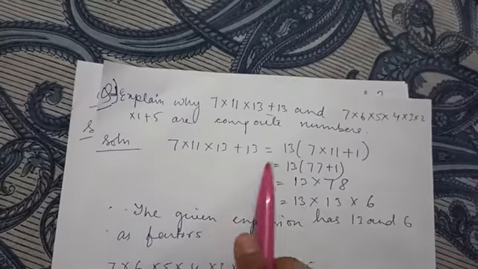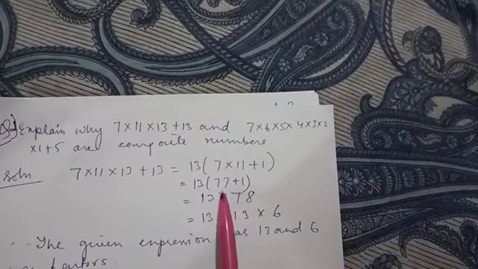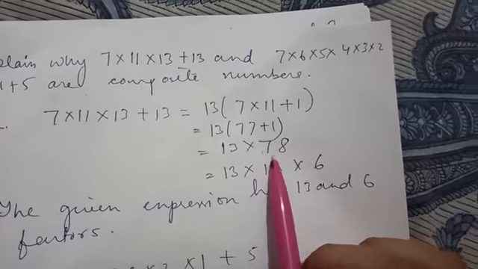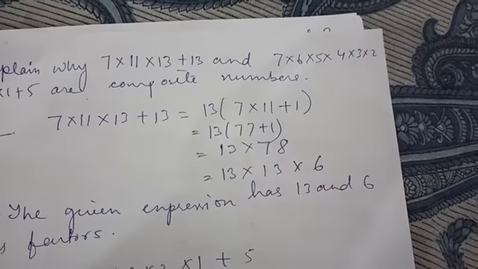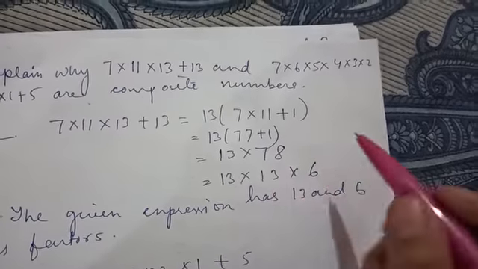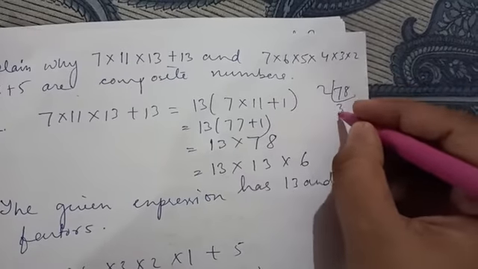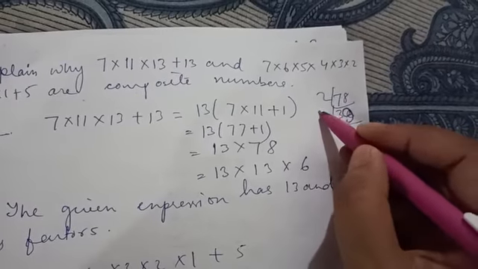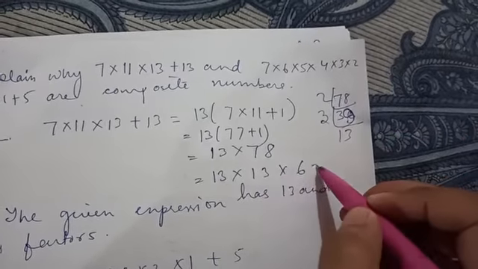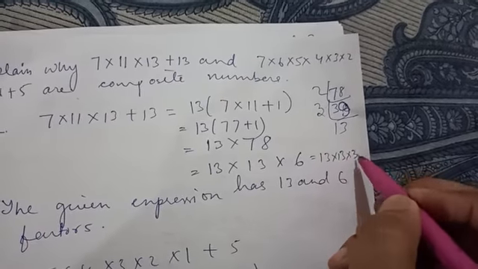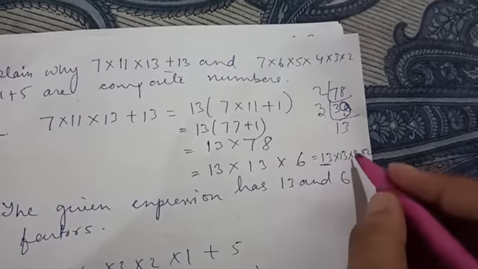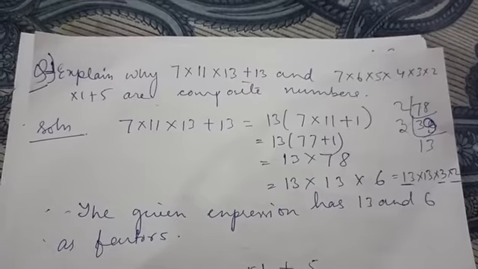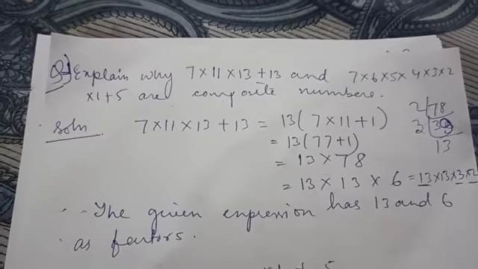So if you see this number, when we take the common 13, in the bracket it is coming 77 plus 1, is it not? That is 13 into 78. And if you break 78, you can break this number as 13 into 3 into 2. If you see, it is having one factor, two factor, three factor, is it not? So it is having more than two factors, so you can say that this expression is a composite number.